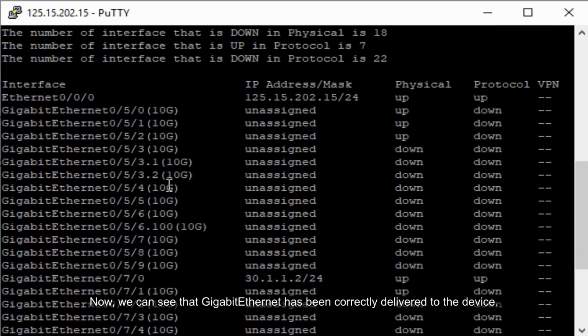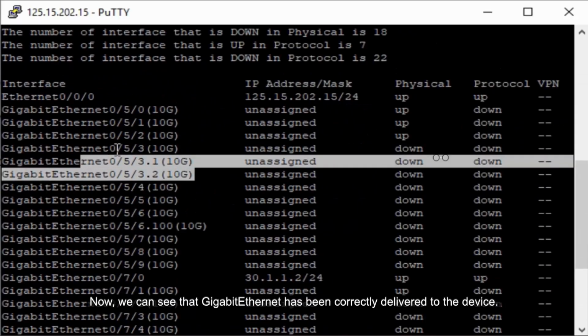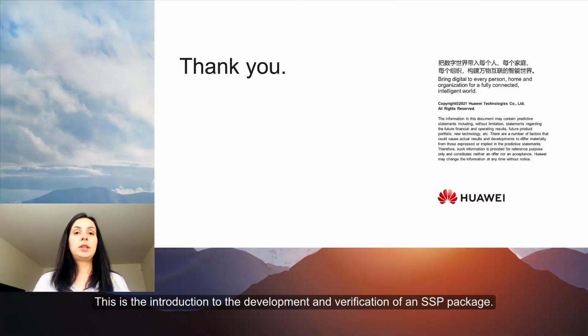Now we can see that Gigabit Ethernet has been correctly delivered to the device. This is the introduction to the development and verification of an SSP package.